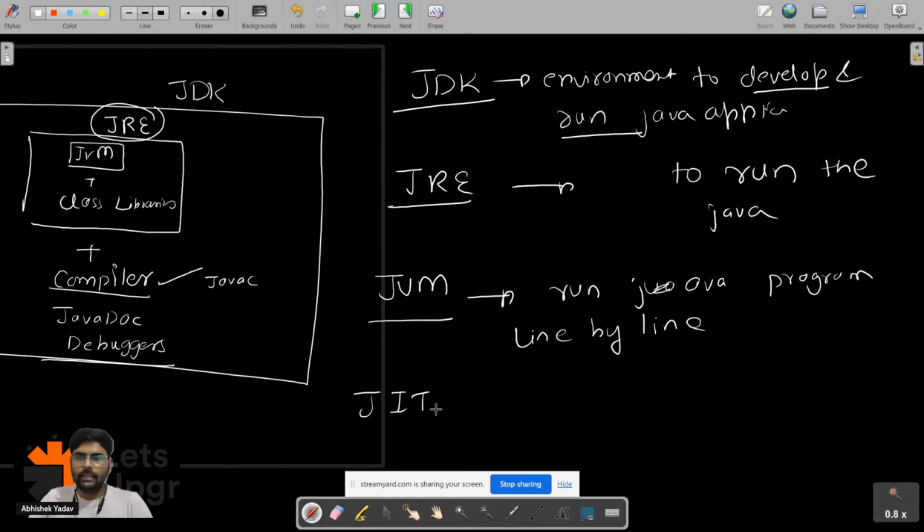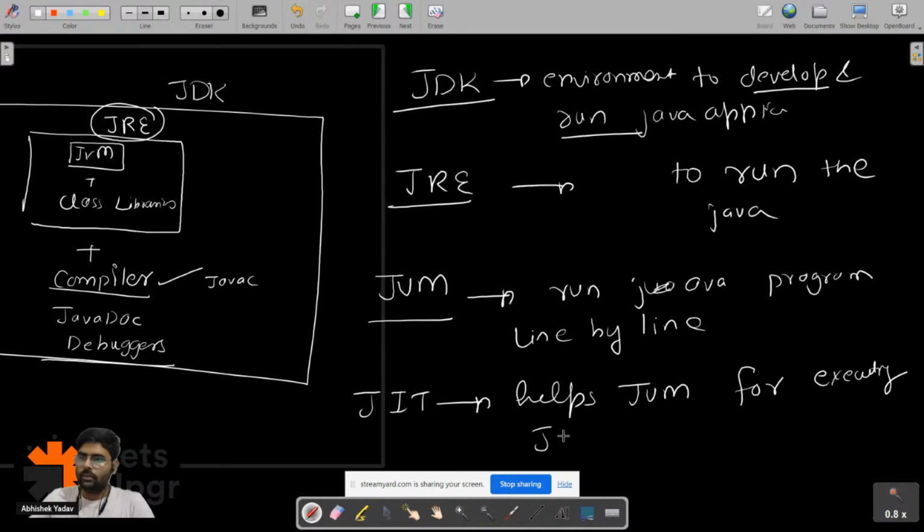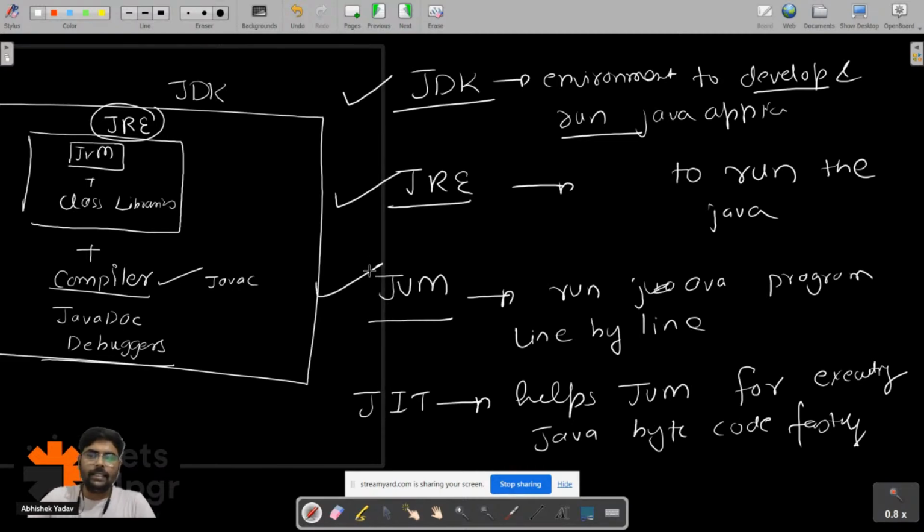And here, what is the just in time compiler? It helps the JVM execute Java bytecode fastly.